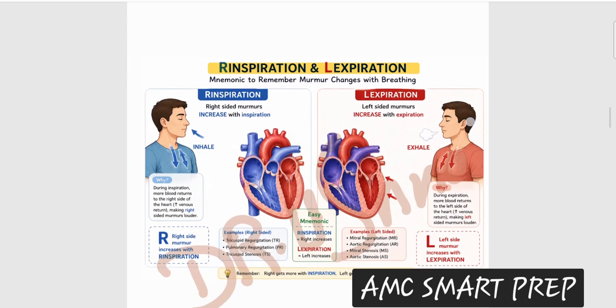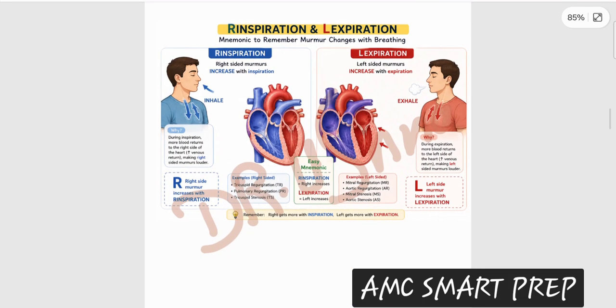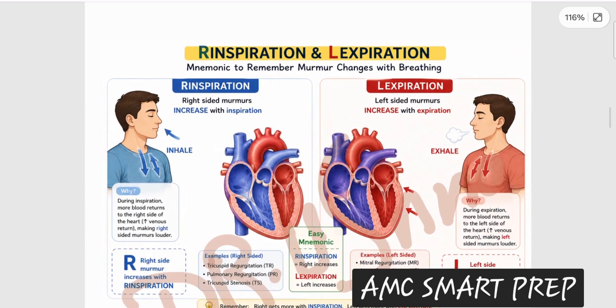So, moving on, remember this important concept in questions. Sometimes they mention that a particular murmur is increasing with respiration, or decreasing with respiration. It's easy to remember with a simple word. You make the word inspiration towards right, and expiration towards left. So all the right-sided murmurs increase with inspiration, and all the left-sided murmurs increase with expiration. Easy peasy, very easy to remember.